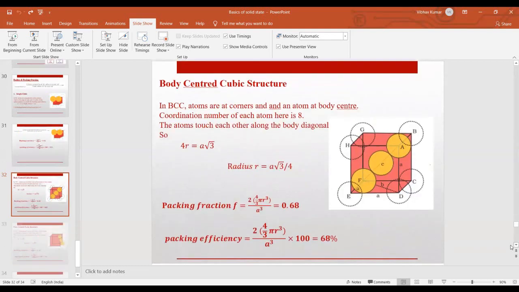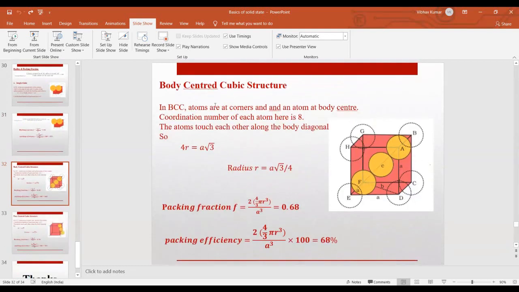Okay, so now for the body centered cubic structure, this is your BCC crystal structure, where atoms are situated at the corners and also an atom is inside the crystal. So this is your BCC unit cell.